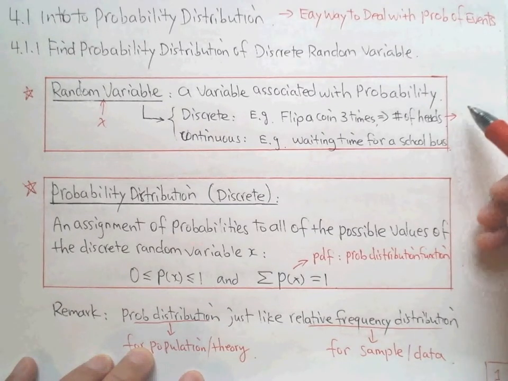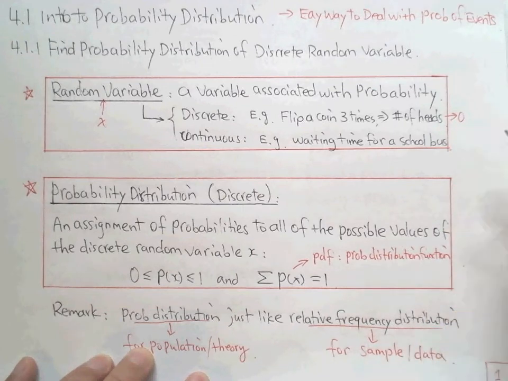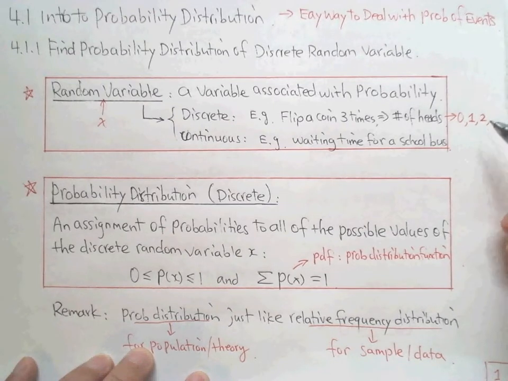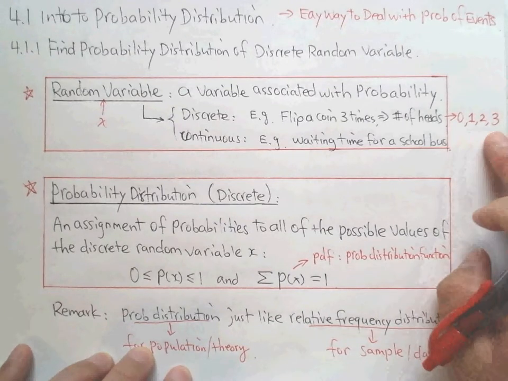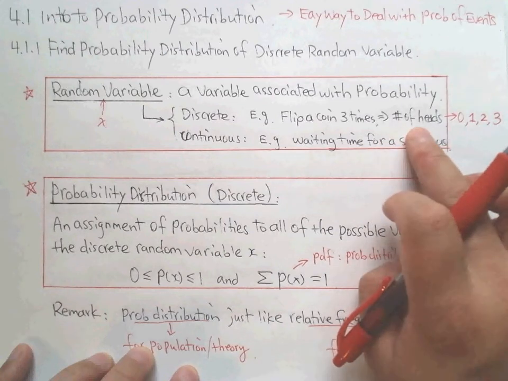Probably 0, meaning you get all tails, or among the 3 times you get 1 head, or 2 heads, or 3, which is the maximum. Can you see what kind of numbers these are? The values are discrete numbers. So for this variable, we call it a discrete random variable.